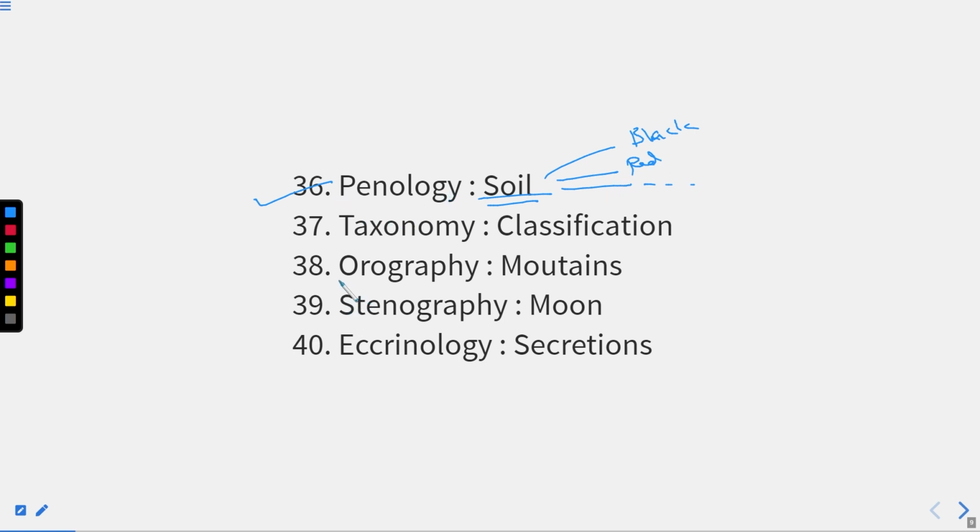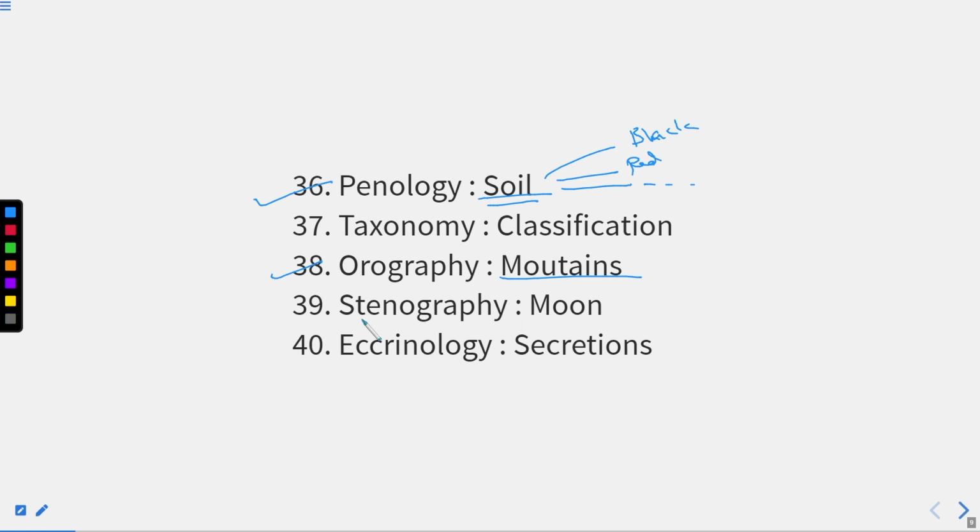Now again, that is orography, that is mountains. We know that the northern part of India is completely occupied by mountains. We have all of the world's 8,000ers present in the northern part of our country, having Mount Everest as the highest peak. So the study of all these things comes under what? Orography. I hope this part is clear.